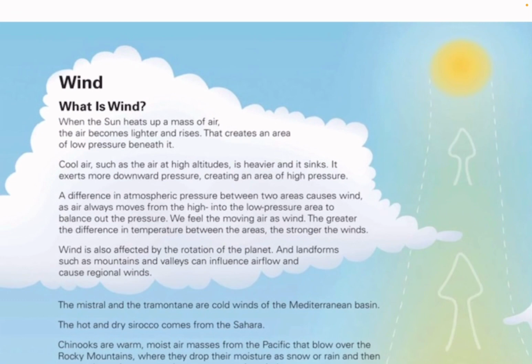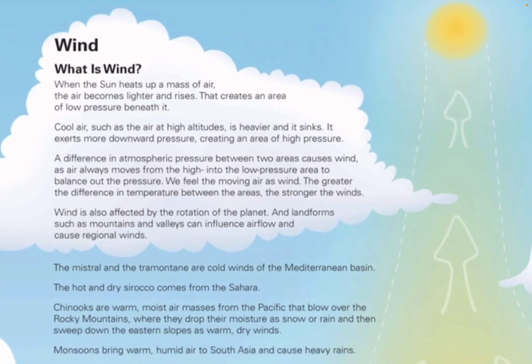A difference in atmospheric pressure between two areas causes wind, as air always moves from the high into the low pressure area to balance out the pressure. We feel the moving air as wind. The greater the difference in temperature between the areas, the stronger the winds. Wind is also affected by the rotation of the planet, and landforms such as mountains and valleys can influence airflow